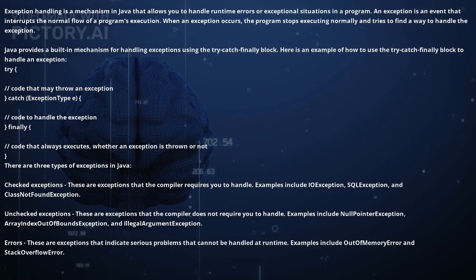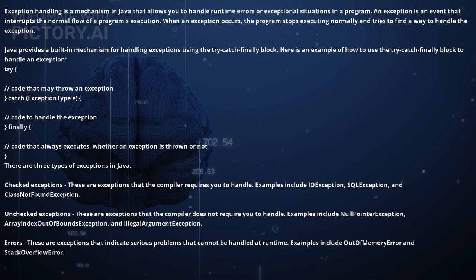Exception handling is a mechanism in Java that allows you to handle runtime errors or exceptional situations in a program. An exception is an event that interrupts the normal flow of a program's execution. When an exception occurs, the program stops executing normally and tries to find a way to handle the exception. Java provides a built-in mechanism for handling exceptions using the try-catch-finally block. Here is an example of how to use the try-catch-finally block to handle an exception. Try: code that may throw an exception; catch ExceptionTypeA: code to handle the exception; finally: code that always executes, whether an exception is thrown or not.